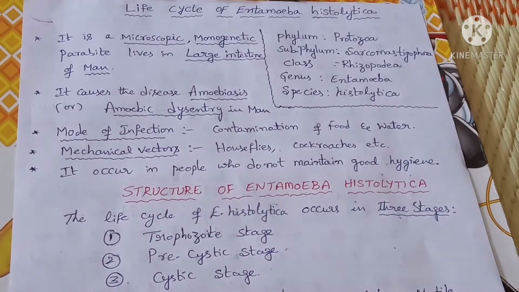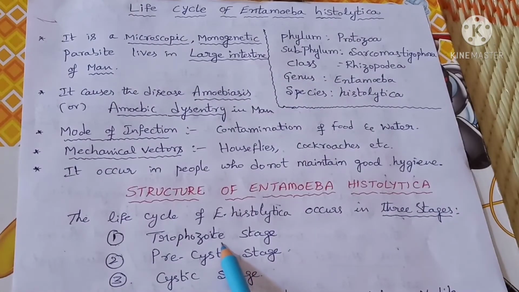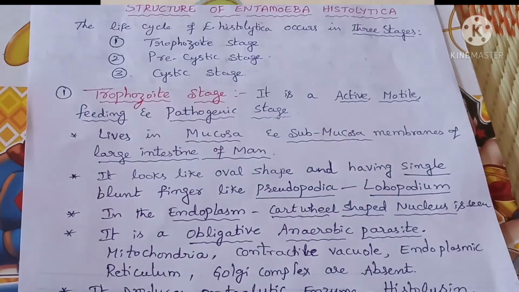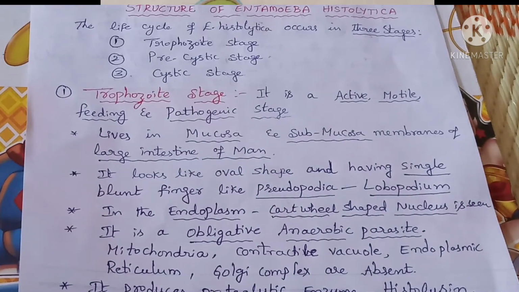Now the structure of this Entamoeba histolytica: it occurs in three forms. One is the trophozoite form, another is the precystic form, and the third is the cystic form. The trophozoite stage is the active, motile, feeding and pathogenic stage.